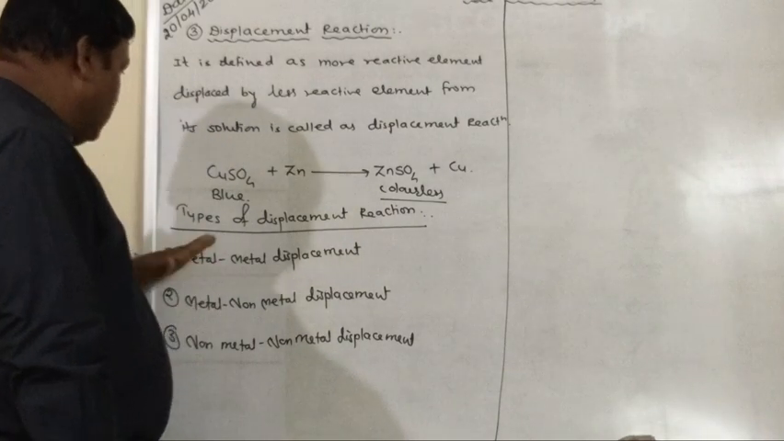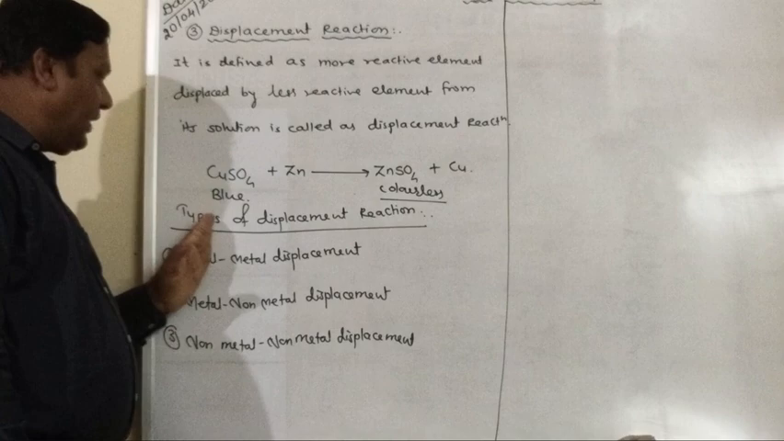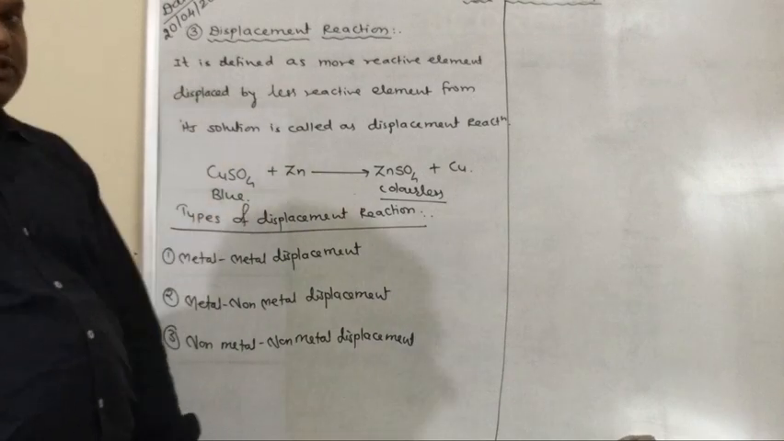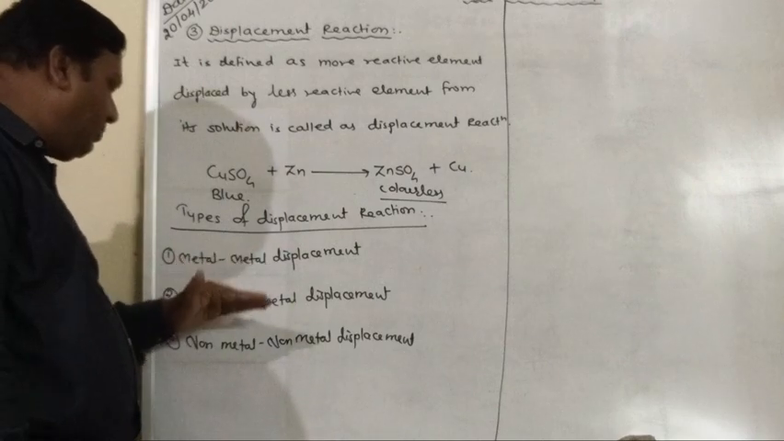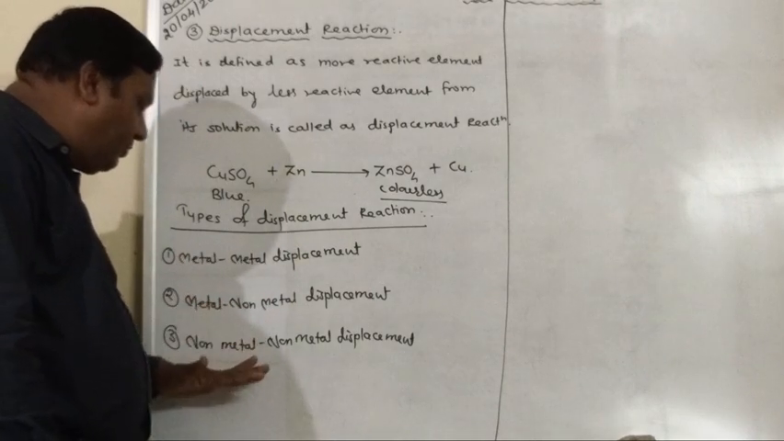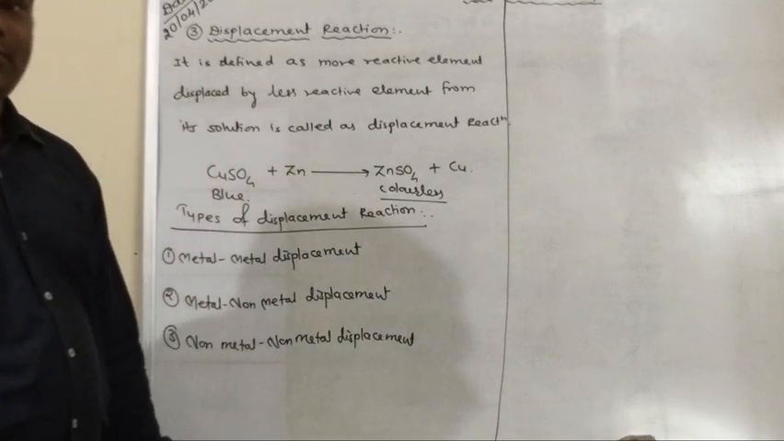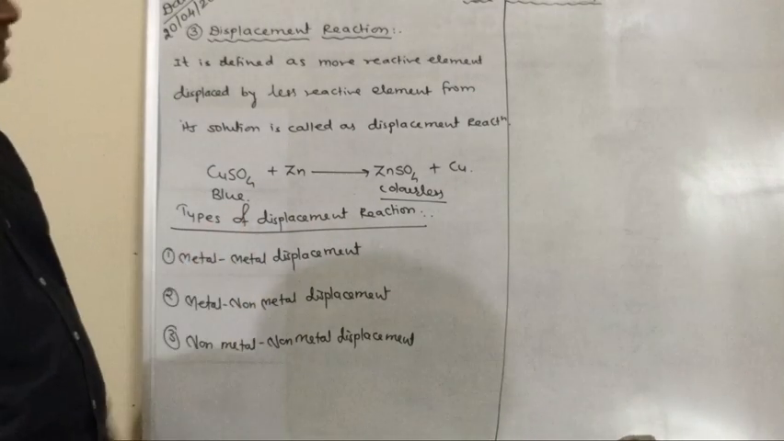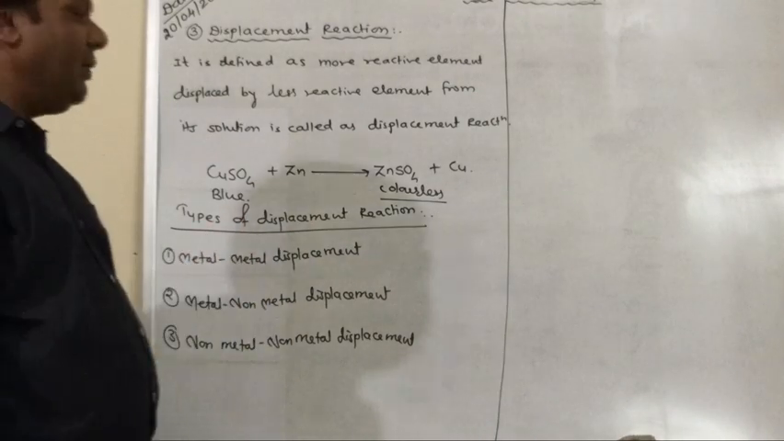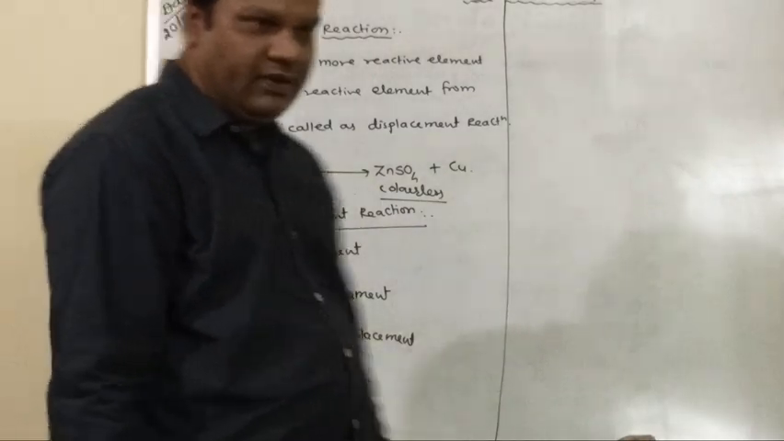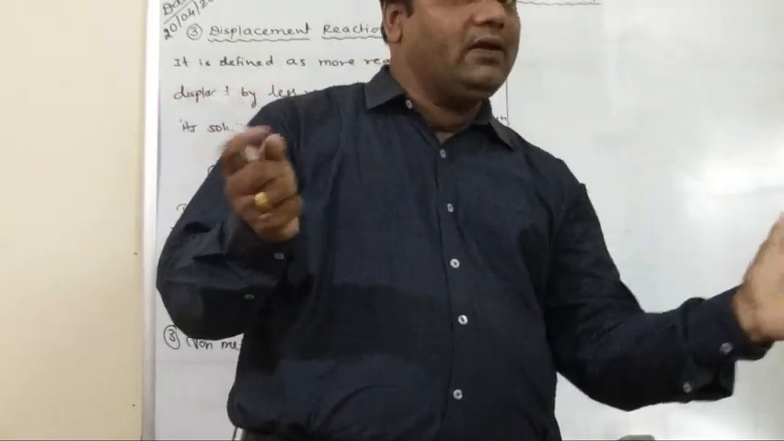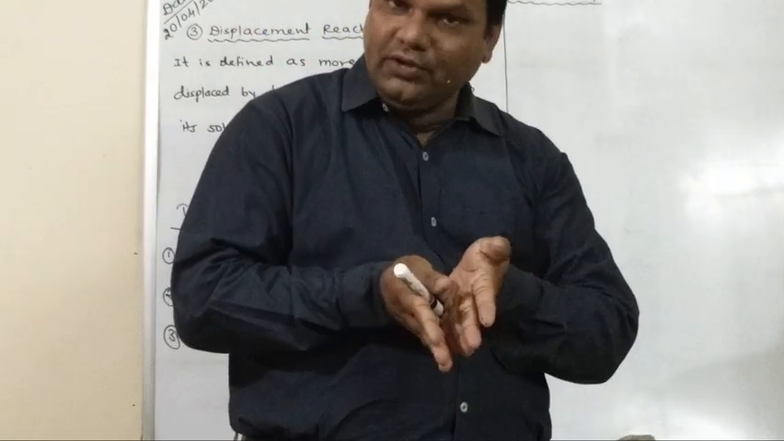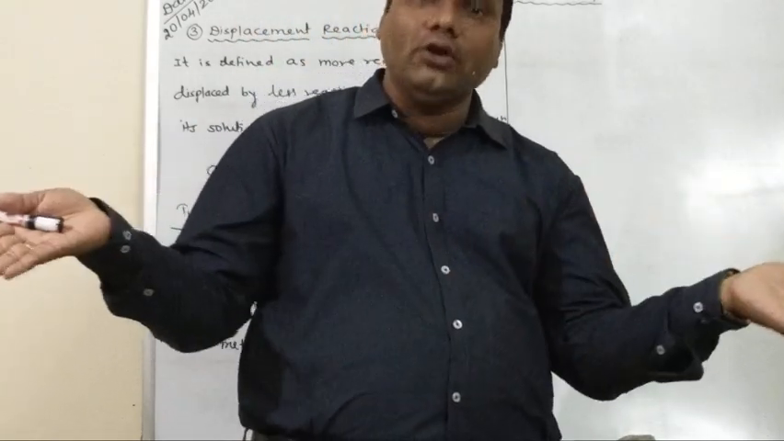Now the types of displacement reactions. In displacement reactions there are three types: metal-metal displacement, metal non-metal displacement, and non-metal displacement. These are the three types. First of all, metal-metal. It is very simple. The elements are broadly classified into three categories, as you know very well: metals, non-metals and metalloids. Here we discuss metals and non-metals.